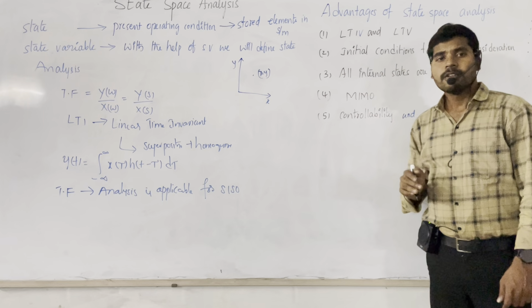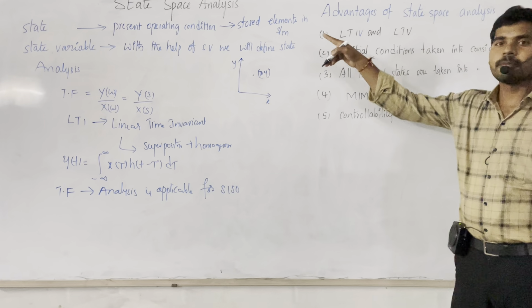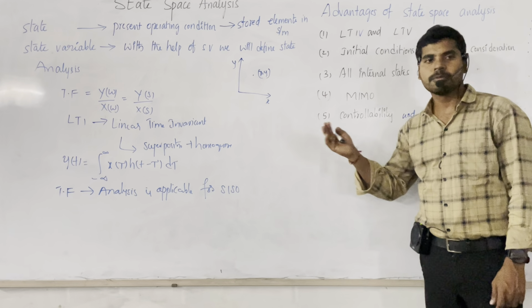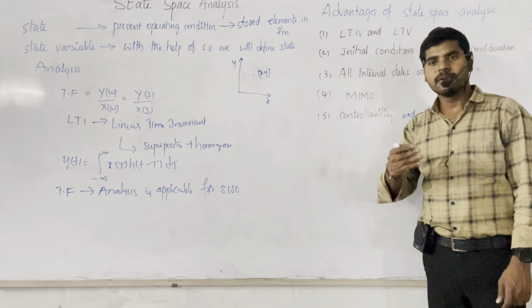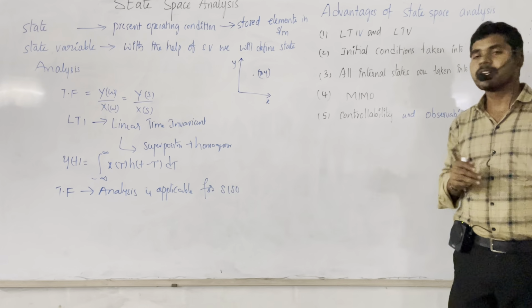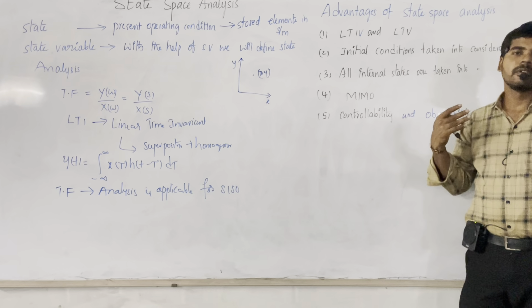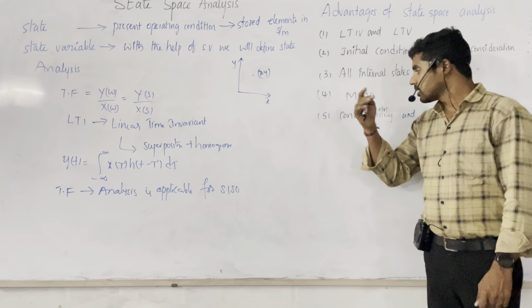If you want to analyze a MIMO system, that is also possible with the help of state space analysis. MIMO means multiple input and multiple output systems. In real-time applications like mobile communications nowadays, MIMO is used, that means multiple transmitters are used on one side, and at the same time multiple receivers are used in the receiving section.